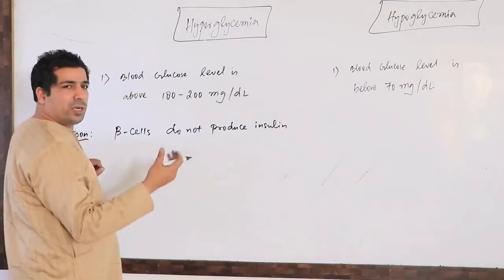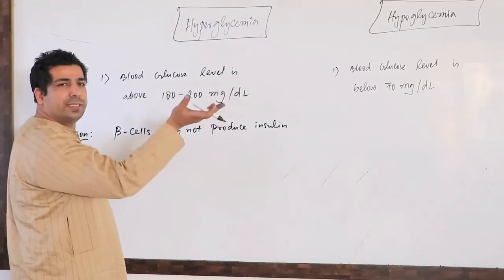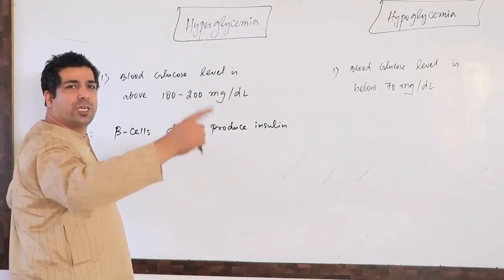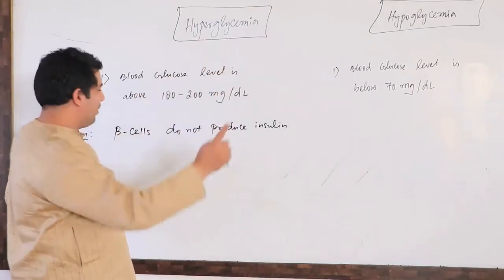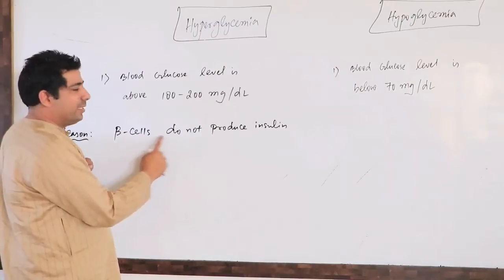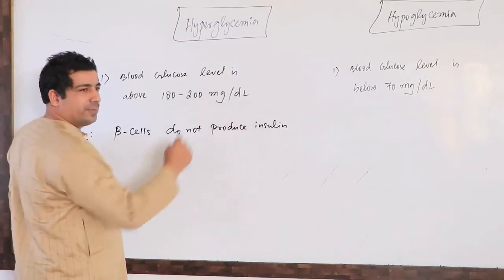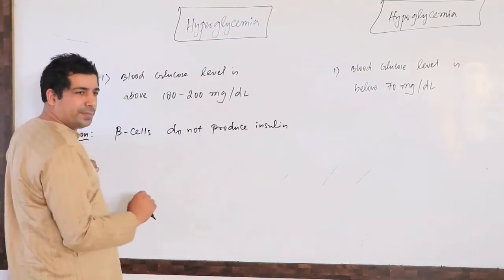When insulin is not produced, the blood sugar level will automatically increase, because nobody will take the sugar to the cells. So the sugar level in the blood increases because beta cells of the pancreatic islets do not produce insulin.